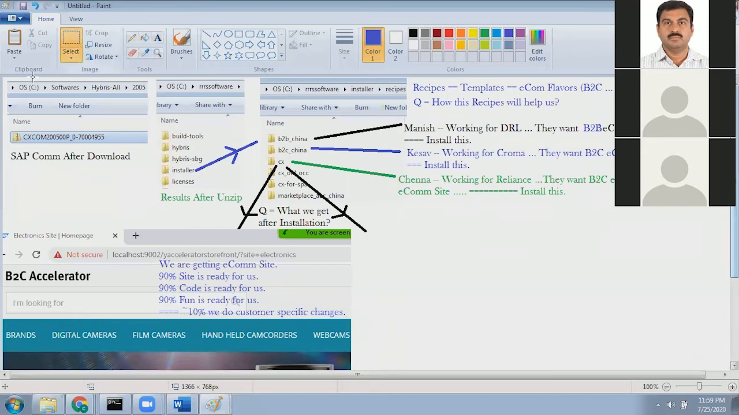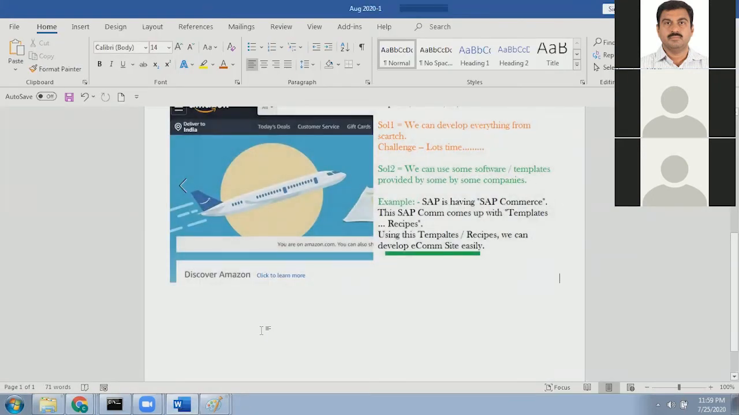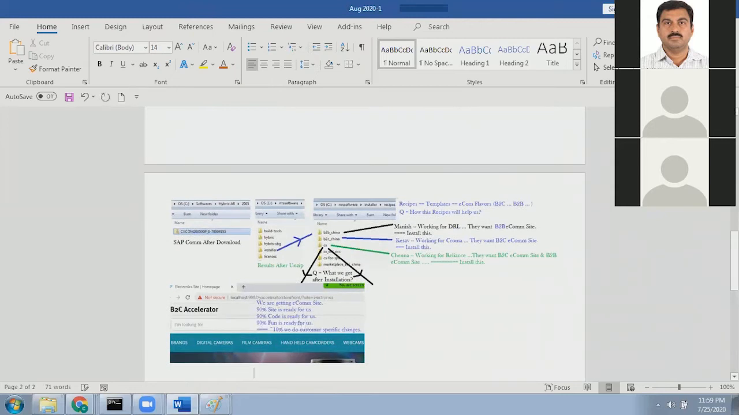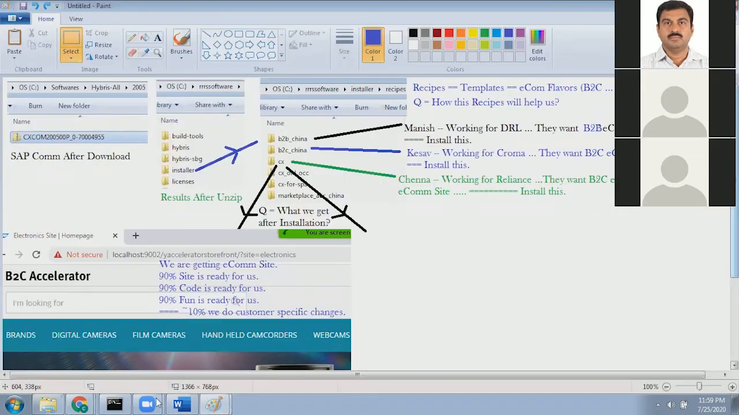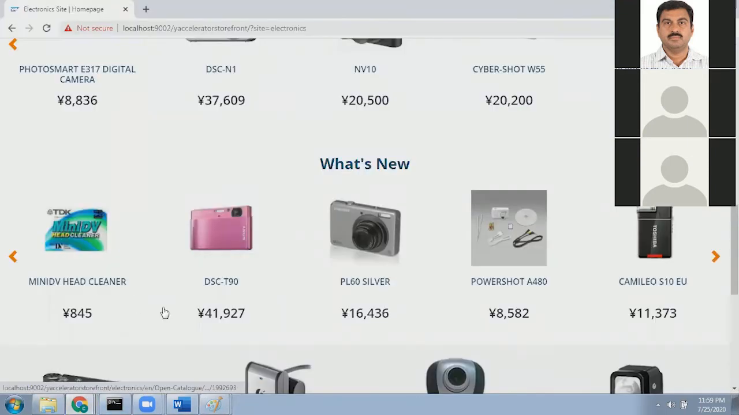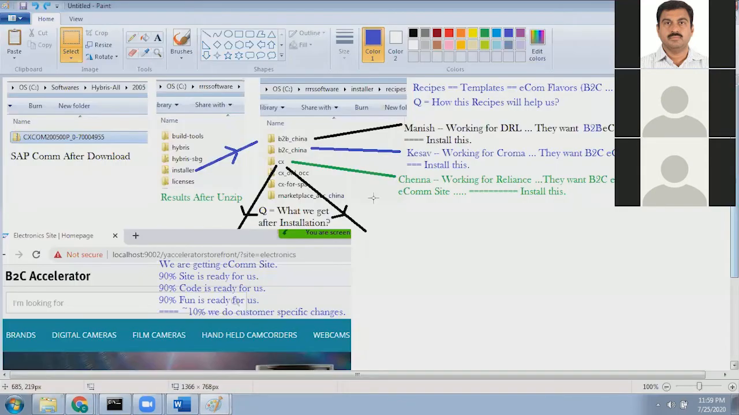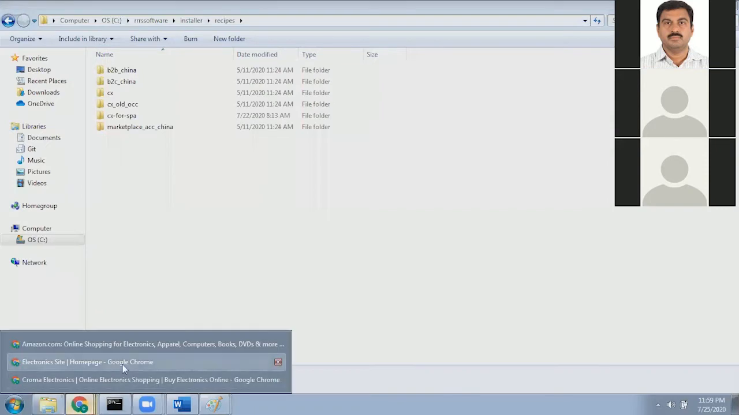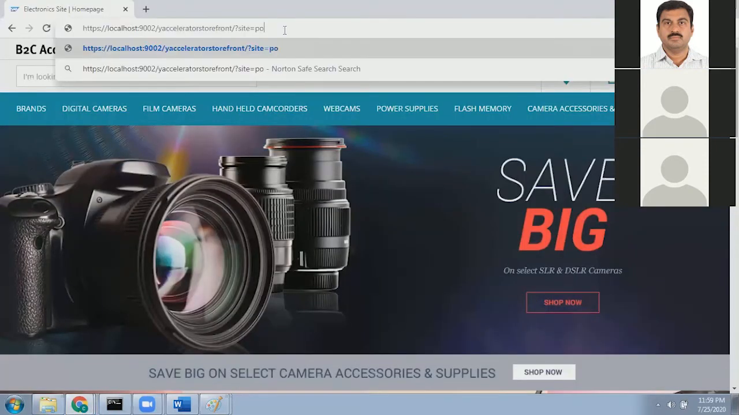This is an excellent advantage with SAP Commerce. This is why we say that using SAP Commerce, we can develop an e-commerce site easily. Now you can see I have installed the CX. When you install the CX, I should get the B2C site and the B2B site. So let's see the B2B site also. The B2B site is nothing but Power Tools.